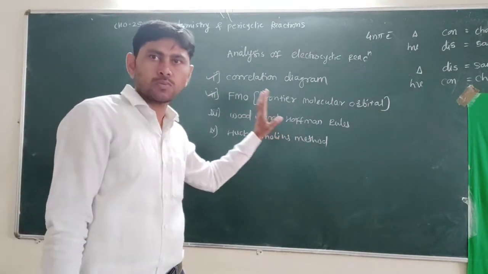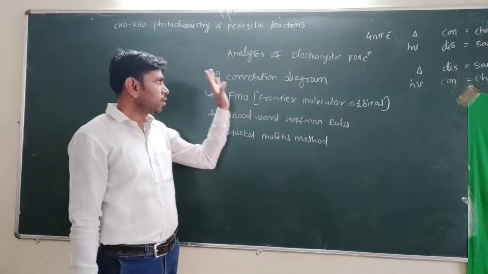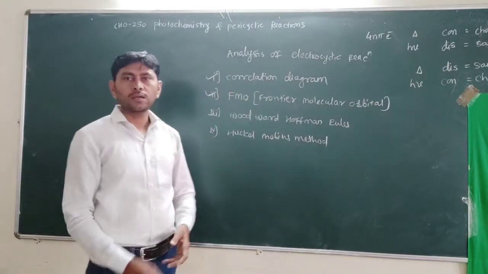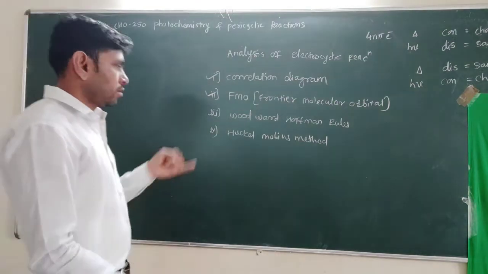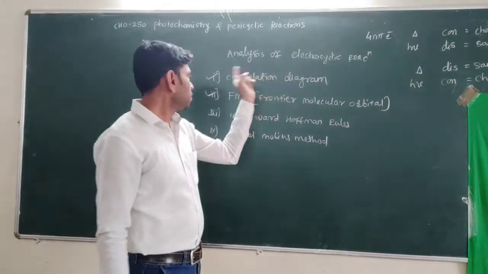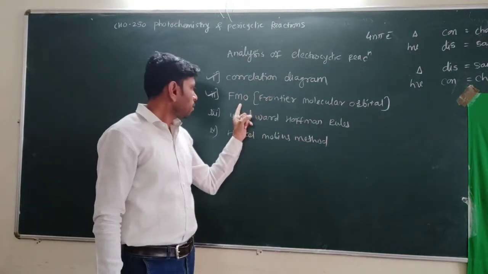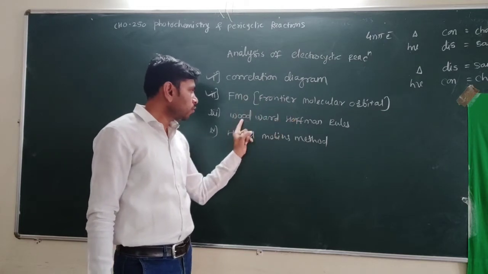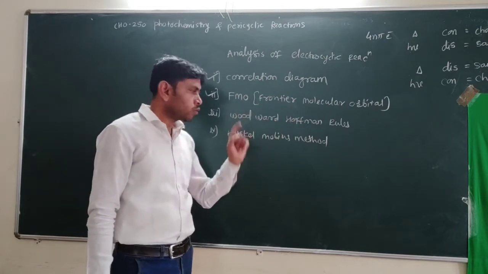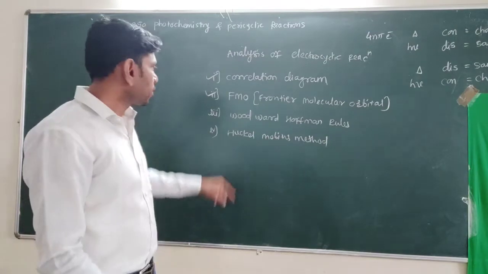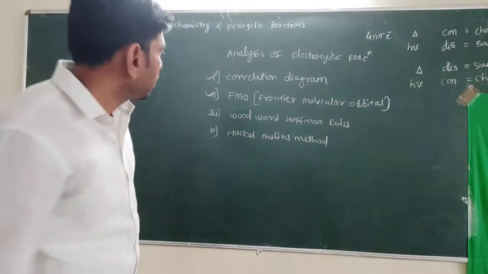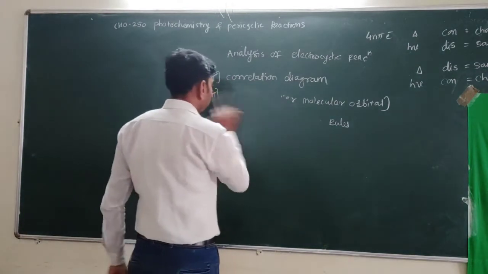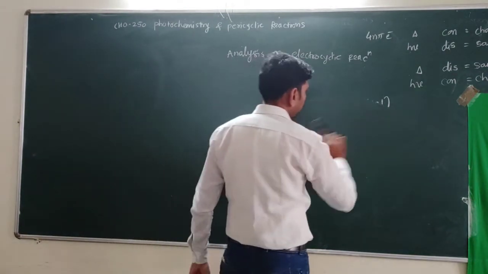So there are 4 methods to analyze the electrocyclic reactions, and out of these we have to study these 2 in detail. So let's start with the correlation diagram and what type of questions come on this topic.